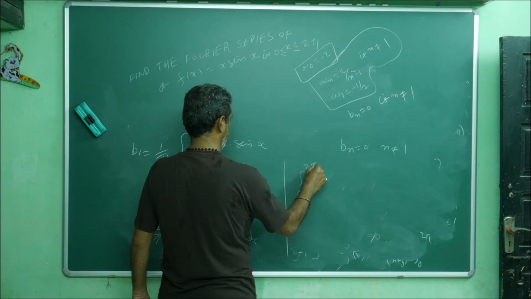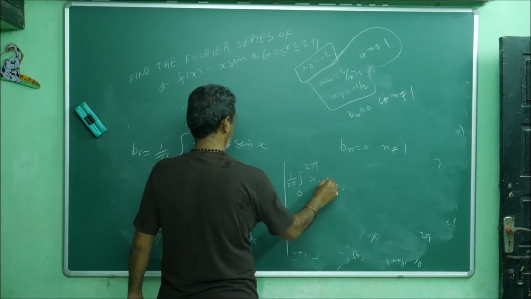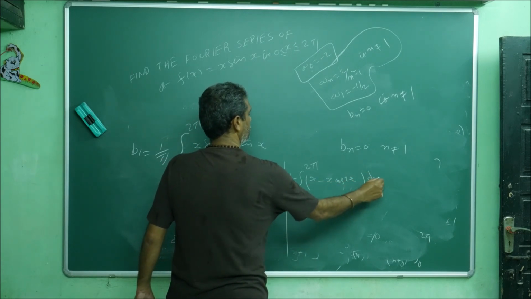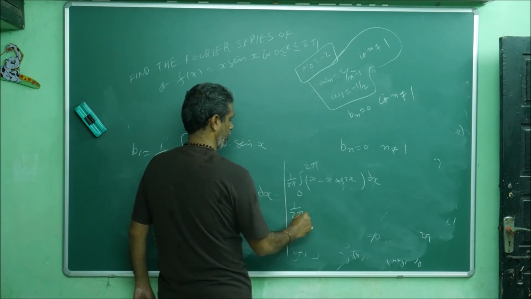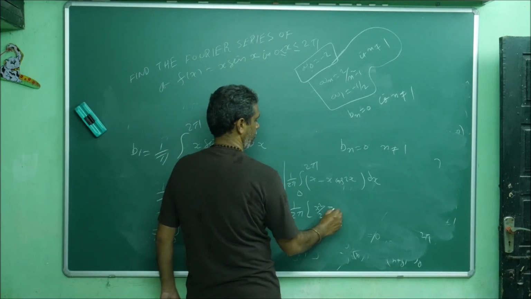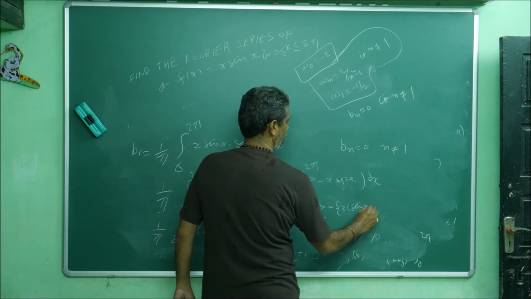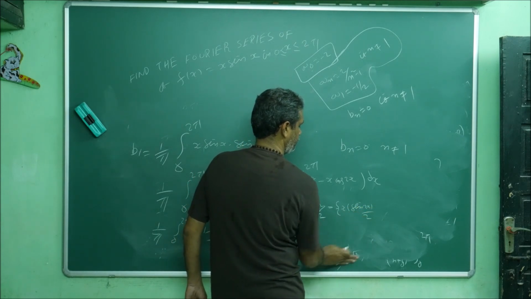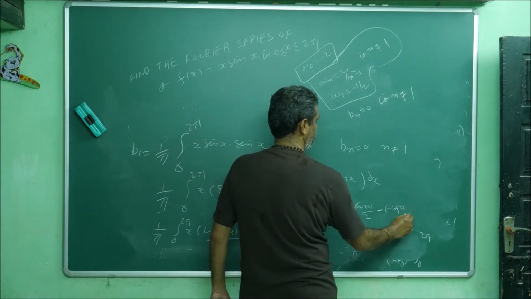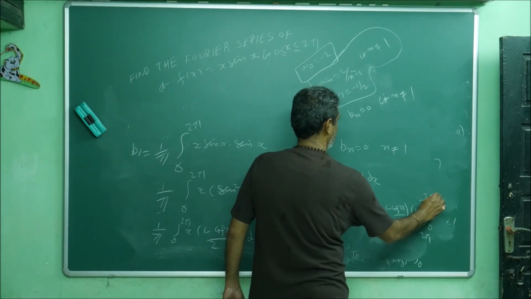Then what you will do? 0 to 2 pi, 1 by 2 pi, x minus x cos 2x dx. So 1 by 2 pi, this is x square by 2 minus, if you do, x into sin 2x by 2 minus cos 2x by 4 into 1, 0 to 2 pi.